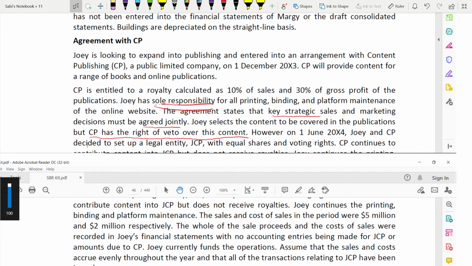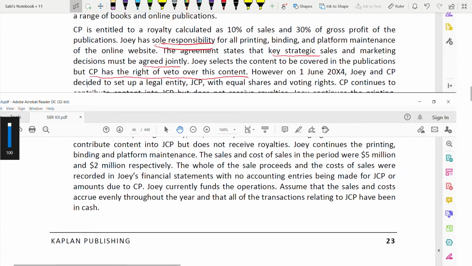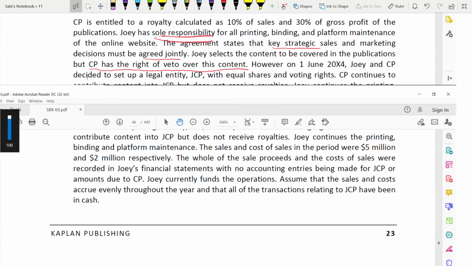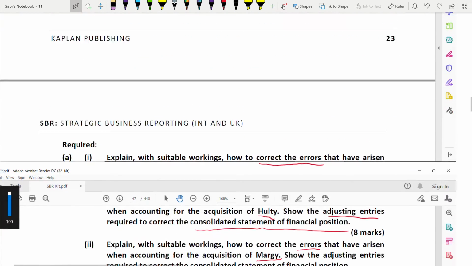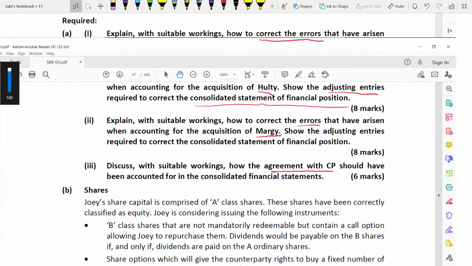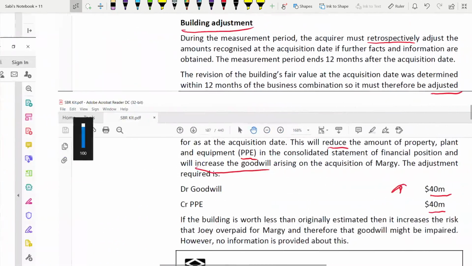CP continues to contribute content into JCP but does not receive royalties. Joy continues the printing, binding, and platform maintenance. The sales and cost of sales in the period are 5 million and 2 million. The whole of the sale proceeds and the cost of sales were recorded in Joy's financial statements, with no accounting entries being made for JCP amounts. Joy currently funds the operations. Assume that the sales and costs occurred evenly throughout the year and all the transactions within JCP have been in cash. So here also, how should it be accounted for?